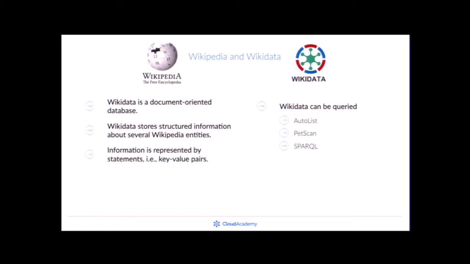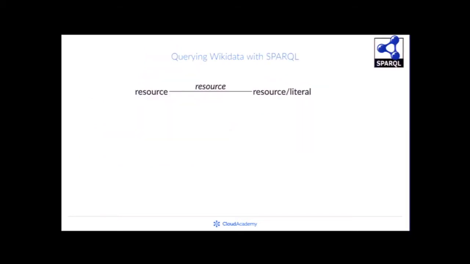Again, how many of you are familiar with SPARQL? Just a very few. So I will give you just a few words about what SPARQL is. Imagine that Wikipedia can be represented by triples.